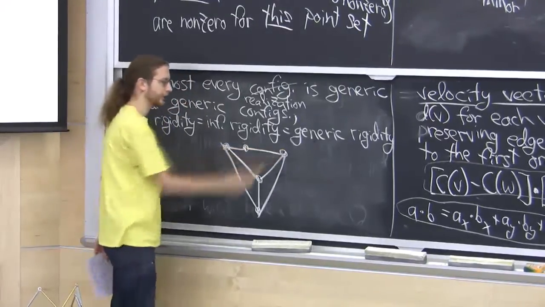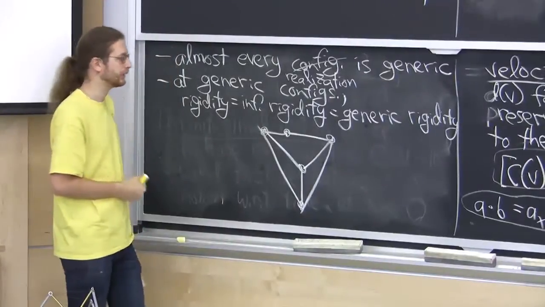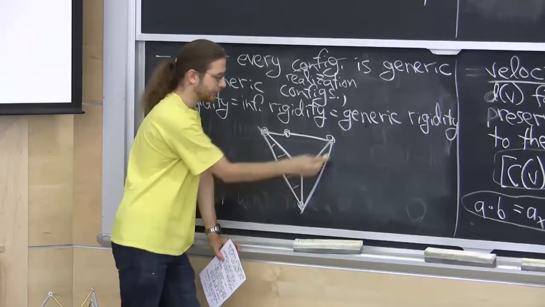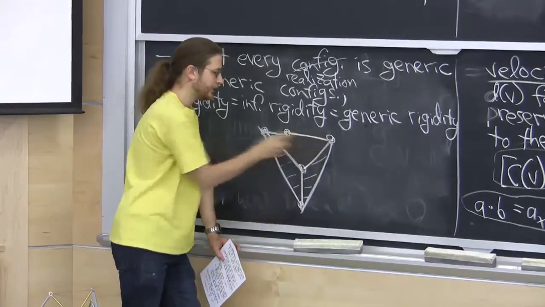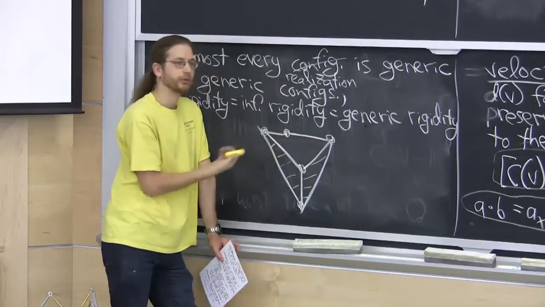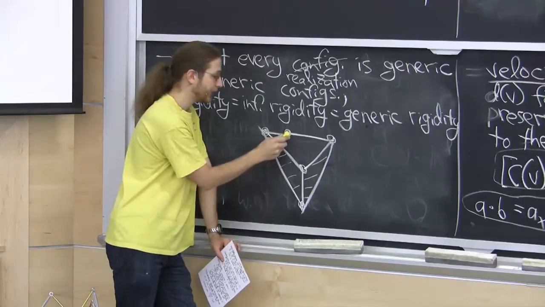These 3 points are collinear, and you can work out there's some minor that is 0 but shouldn't be. And this thing is rigid because we have a rigid triangle here, we have a rigid triangle here. So these 2 points are pinned relative to each other. And then this thing is taut, so it can't move. But to the first order, it can move.